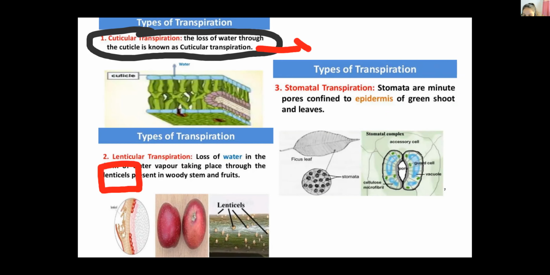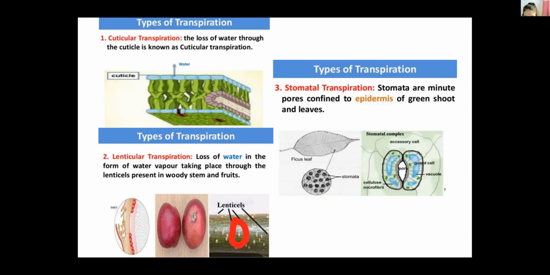See, the cuticle is thin, so water converts into water vapor and is released outside. Same over here: through the lenticel, water is released outside in the form of water vapor. And lenticels are present in woody stem and fruit. Next, the majority of water released outside in the form of water vapor is what we call stomatal transpiration.